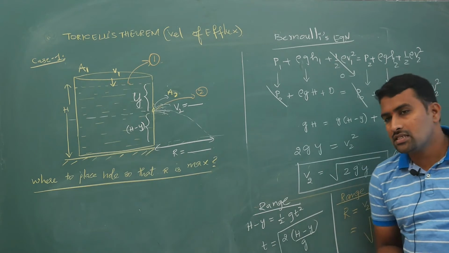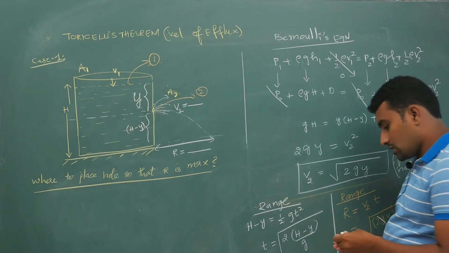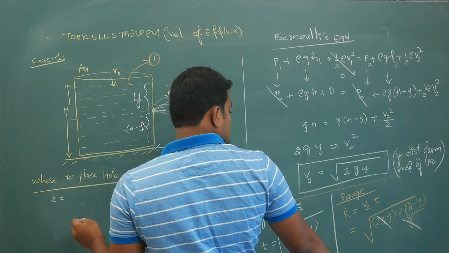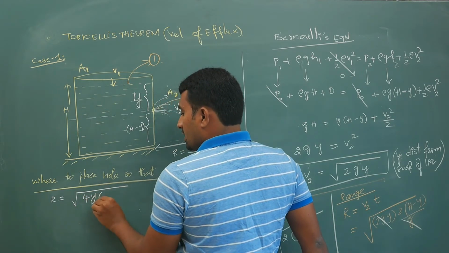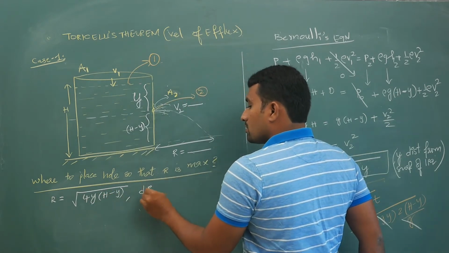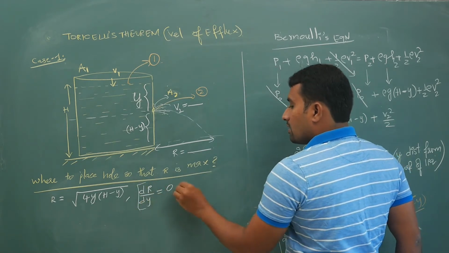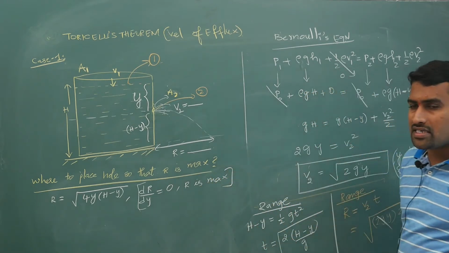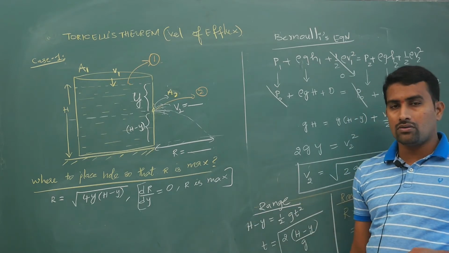Okay, where to place the hole so that range is maximum? So where will you place it means your dR by dy. You have got your range as under root 4y times (h minus y). For R to be maximum, dR by dy is supposed to be 0. When any function has a maximum value, its derivative is 0. You can watch my applications of derivatives video if you do not know how to take the derivative.